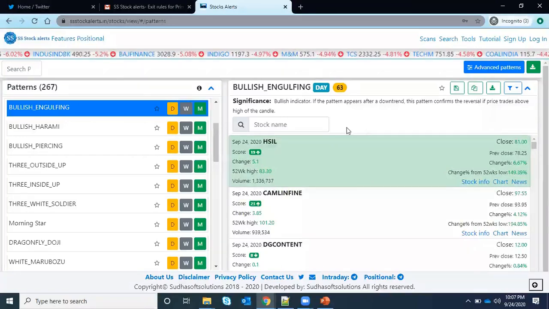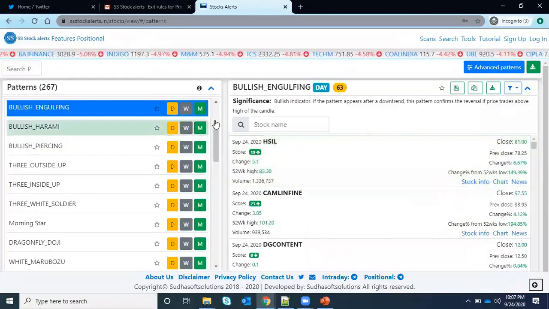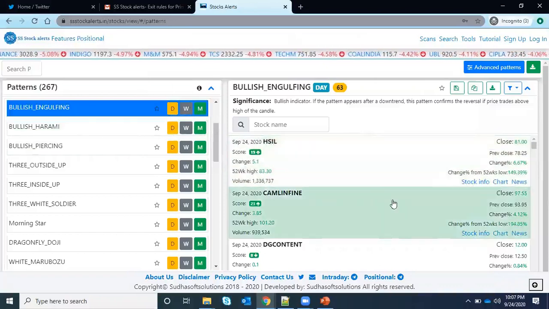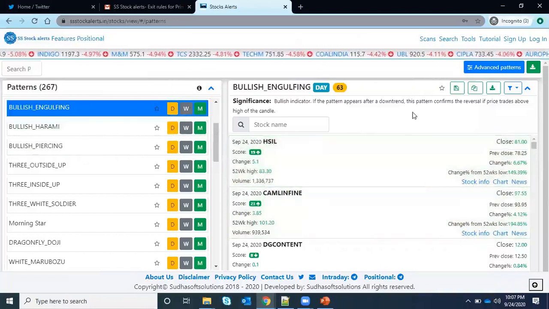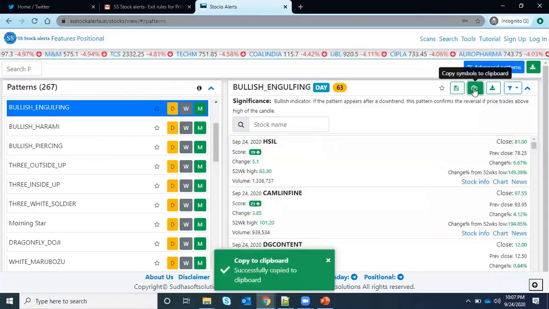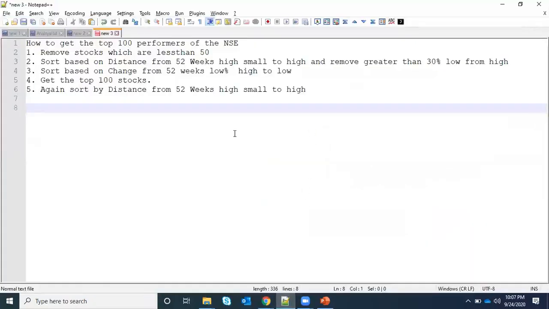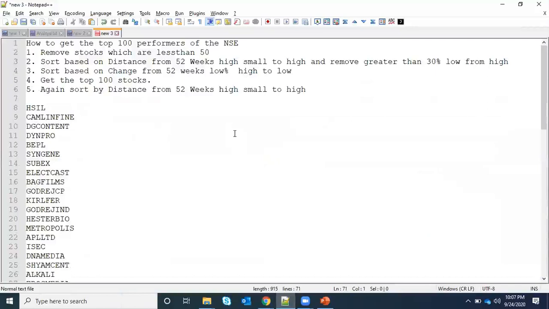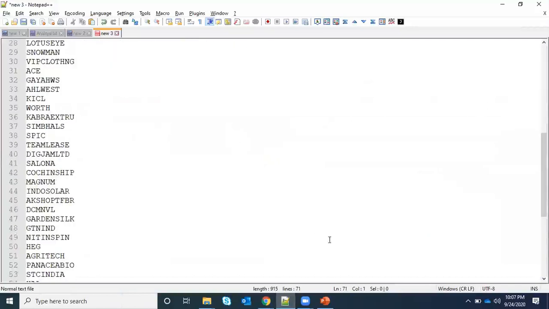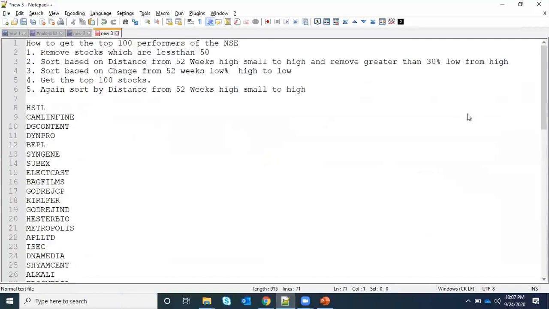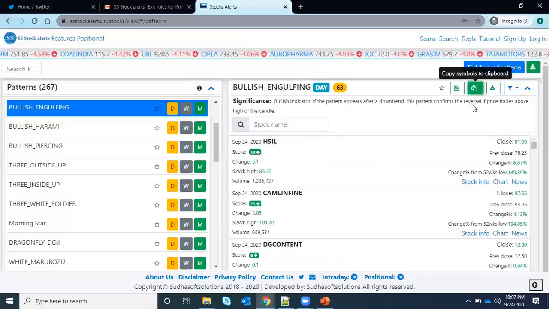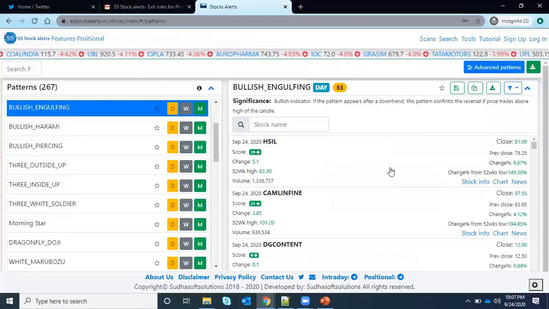So once you click here, suppose I want to copy all the stocks and paste them over Twitter or somewhere. There is a clipboard copy button, you just click it. It automatically copies all the names, and you can paste them anywhere you want, in Excel, whatever. Okay. And the next thing is, I want to download this list and perform something, so I can just click on this download.